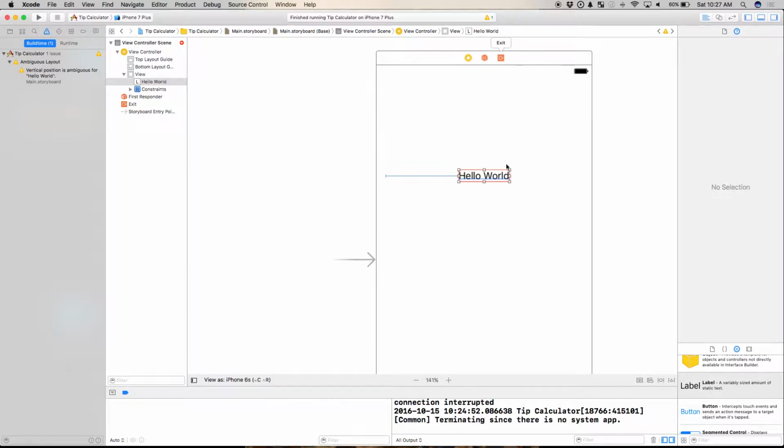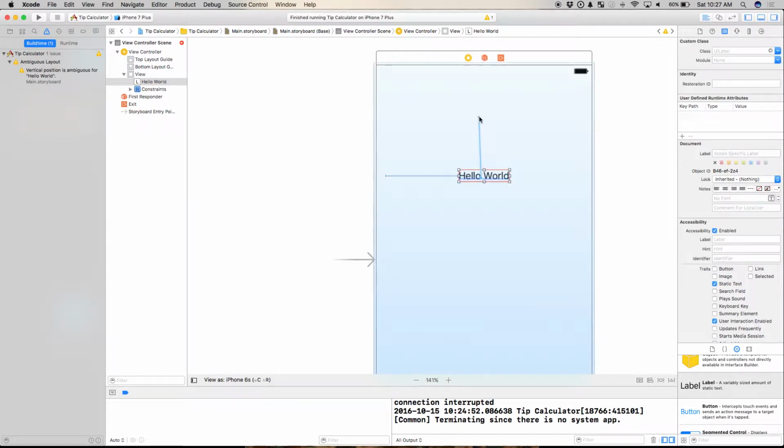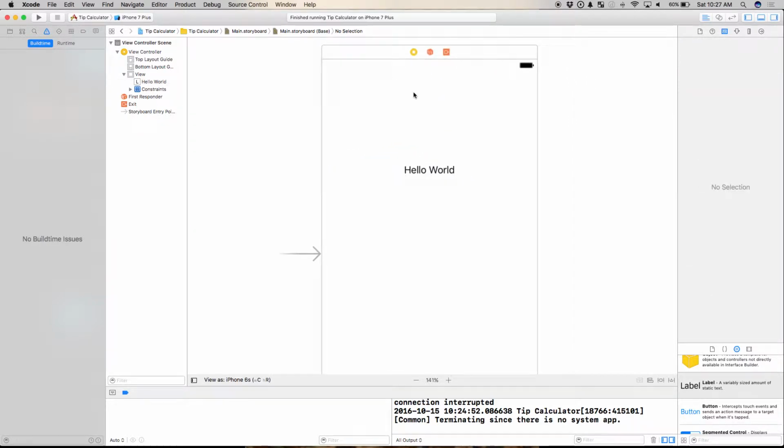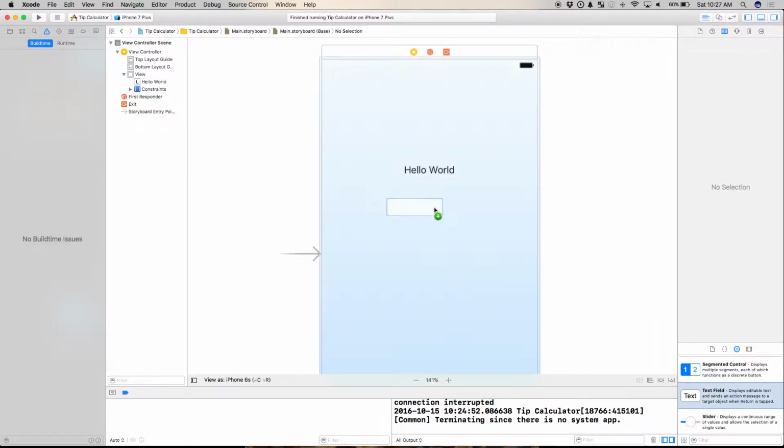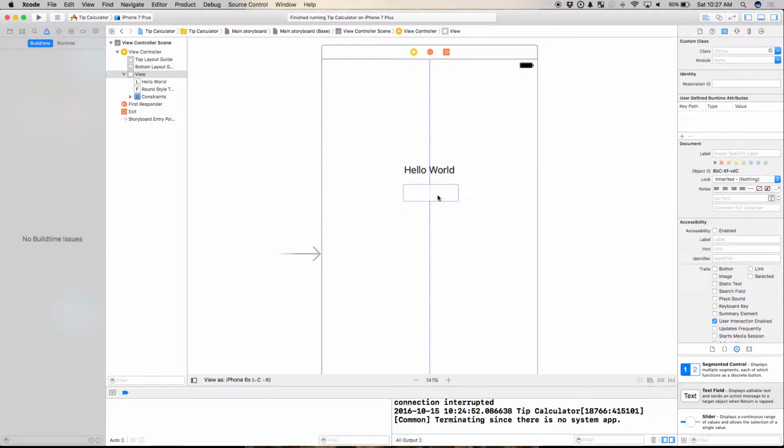So we'll do the same thing. Control, click, drag, release, vertical spacing to top layout guide. Hooray, cool. Easy enough. That's constraints. Now, if I build it, it'll look the same. We're not going to waste our time with that. This is cool, but it's a little bit tedious, so I'm going to show you a shortcut. The shortcut is, let's go ahead and drag a couple things on here. We're going to use Auto Layout to let Apple suggest what the constraints will be.